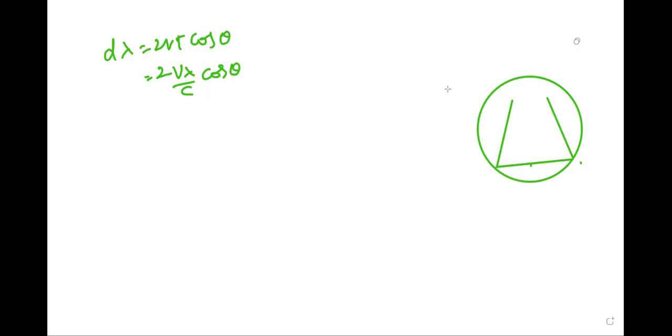The path of a single ray is like this. This is AB. This is origin O, and this is angle theta. The radius of this spherical enclosure is R. This is also R.